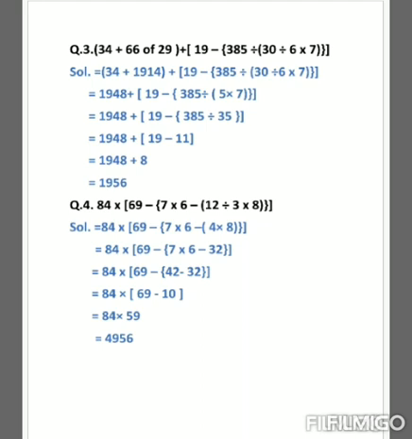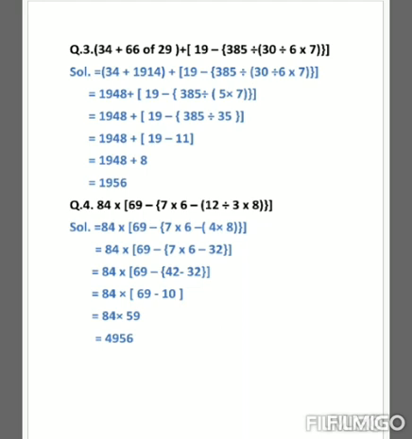First we will solve our first small bracket, and in our first small bracket we have two operations, addition and of. So first we will solve the of part. 66 of 29 means 66 multiplied by 29, which is equal to 1914. So the rest of the expression we will write as it is and move forward to the next step.